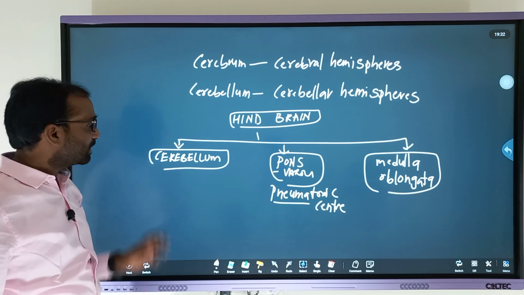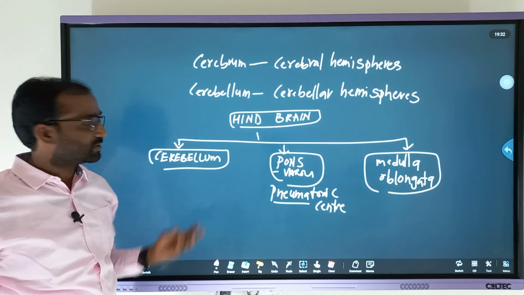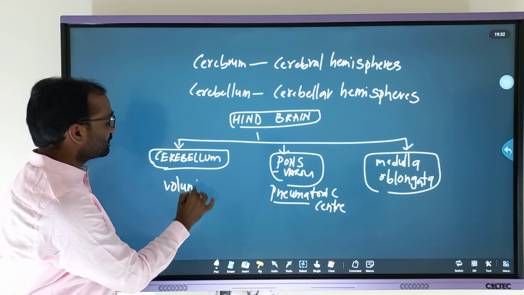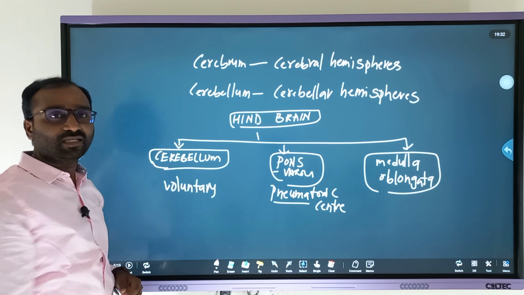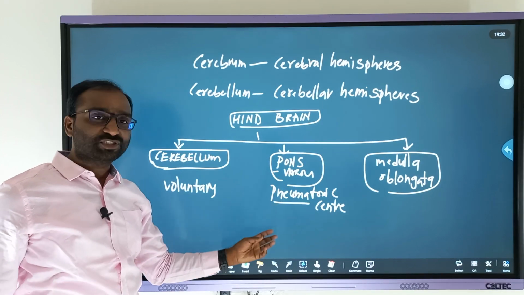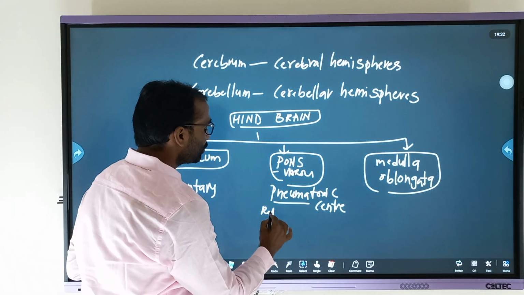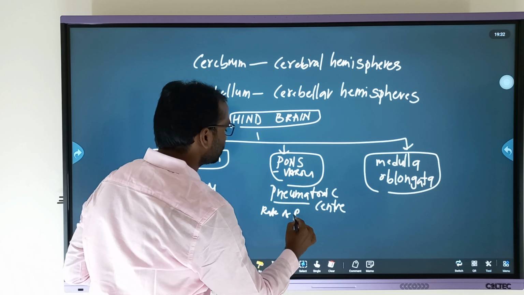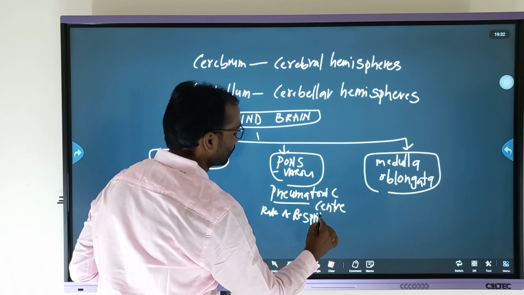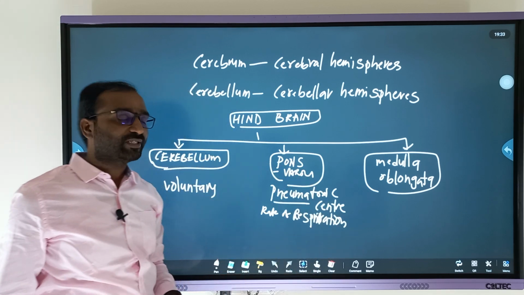Medulla oblongata. Then what is the function of this hindbrain? The parts will have separate functions. Cerebellum, voluntary functions. Then pons varolii has a pneumotaxic center where the rate of respiration will be regularized.